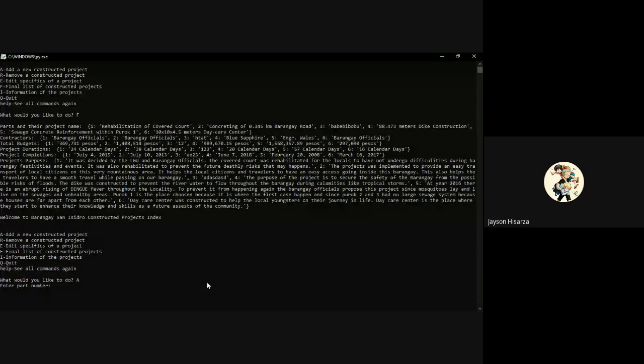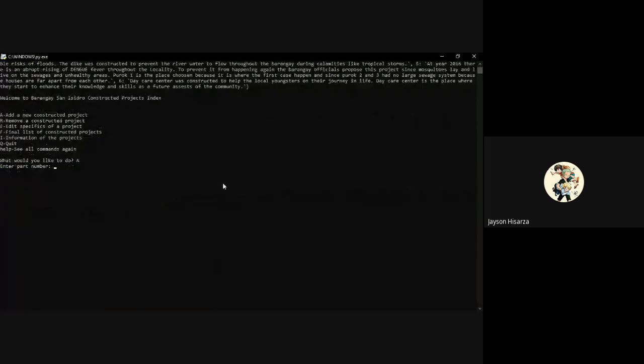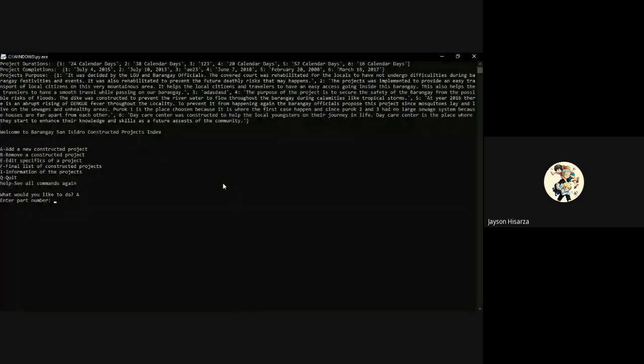Since we already know the last ID number in the total constructed project index, the number that we encode at this point is 7.